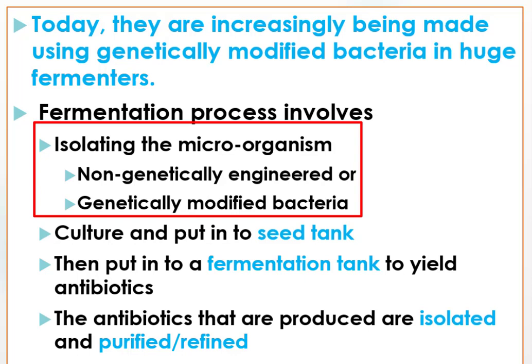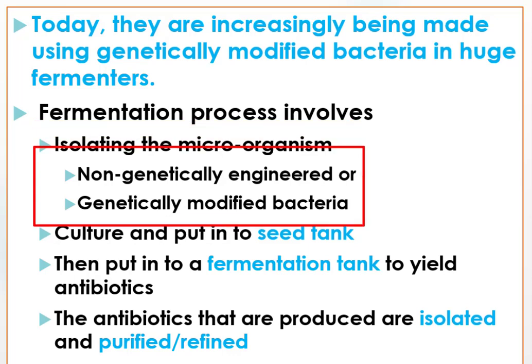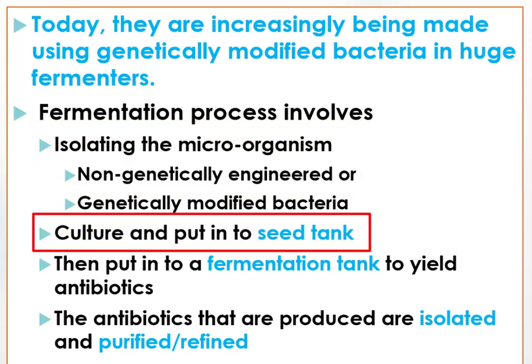After we get the bacteria that can give us the antibiotic that we demand, we need to culture them in a laboratory on nutrient medium. In the laboratory on nutrient medium, they can reproduce and grow for a certain number of days. After that, we need to transfer these cultured microorganisms or bacteria into a seed tank. Why do we need to transfer them to a seed tank?